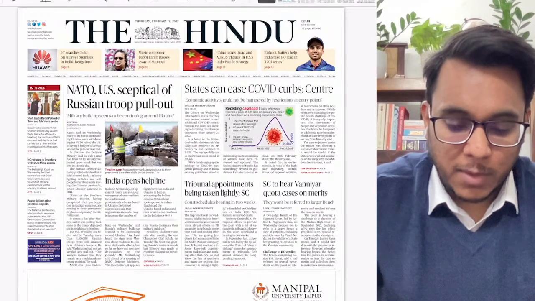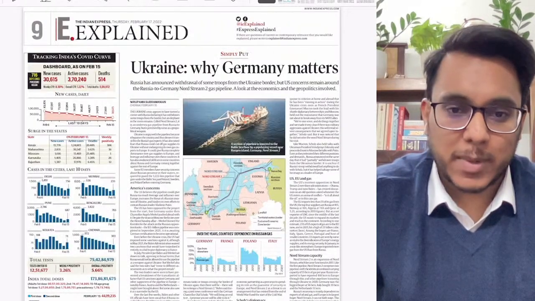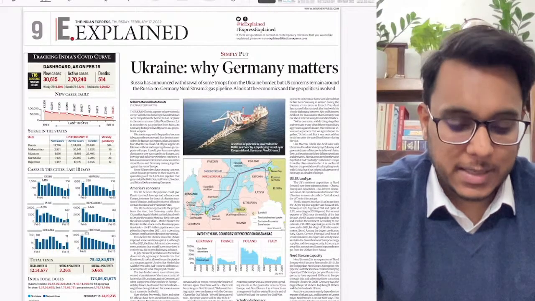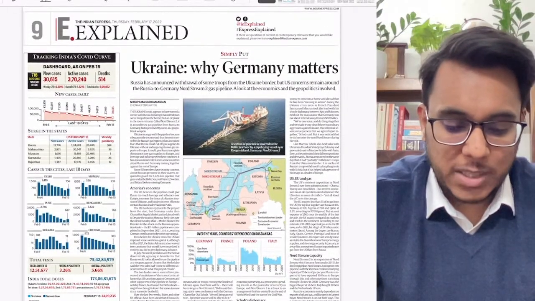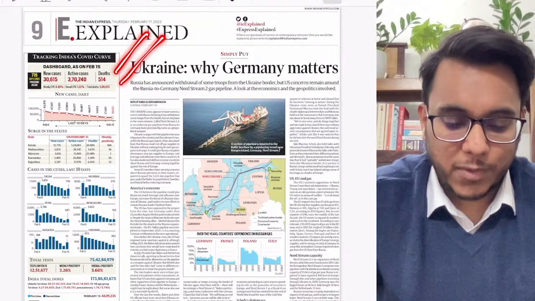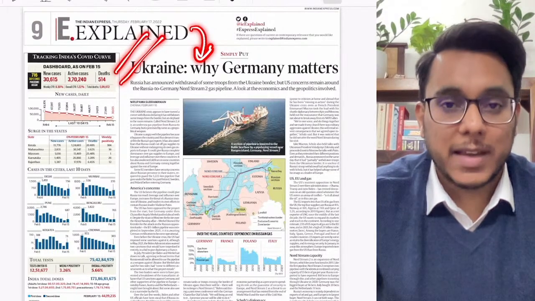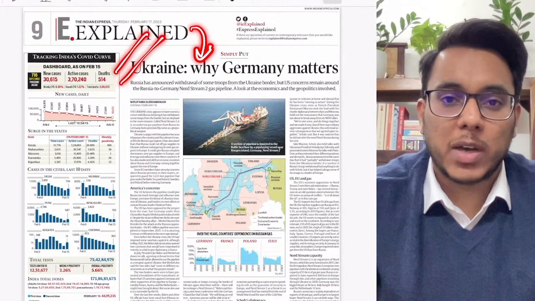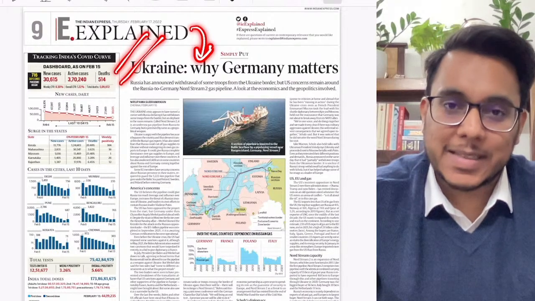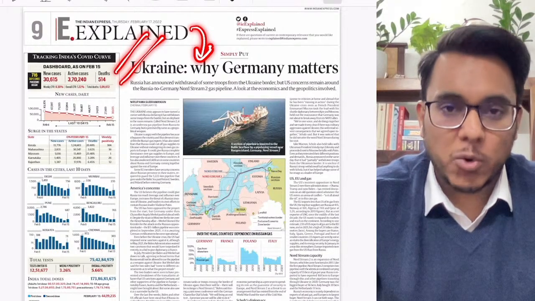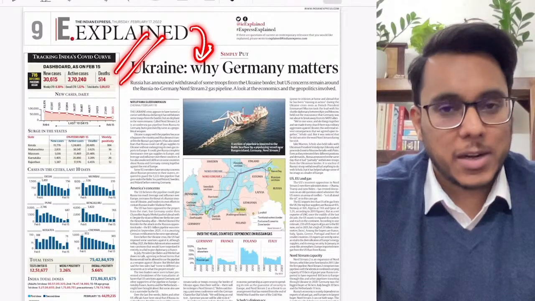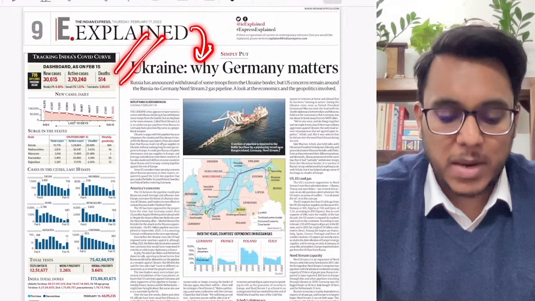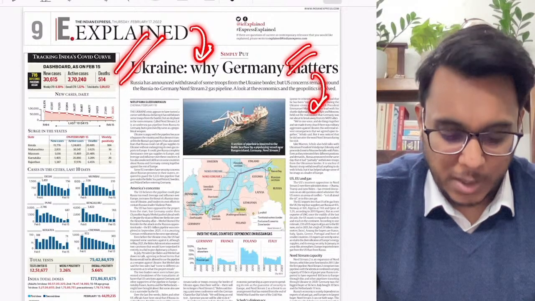So first of all, we can see that here is the Indian Express explained section, and the first article is talking about Ukraine: why Germany matters. So guys, yesterday I had taken a very detailed article with respect to the Ukraine-Russia crisis that is going on. If you don't know anything about this particular matter, you can see that article. It will help you a lot. So today we'll see this particular article.